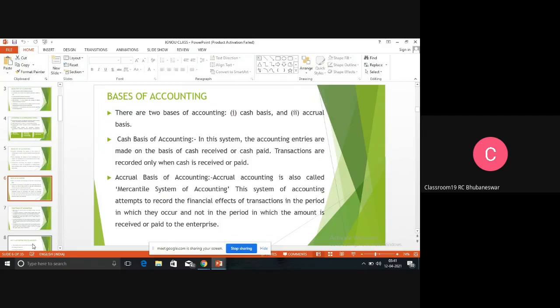So it is known as accrual basis of accounting. Most of our accounting activities are done on accrual basis, because cash basis of accounting is a narrow term. When the cash is received, it is recorded. But receipt of cash takes some time.